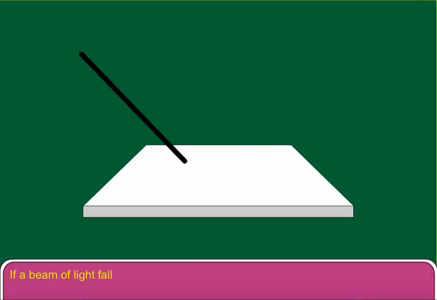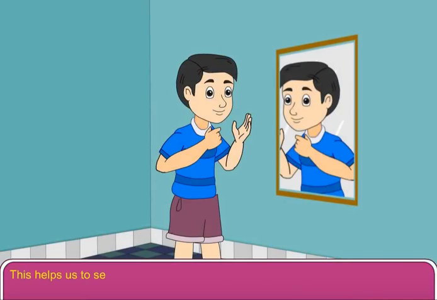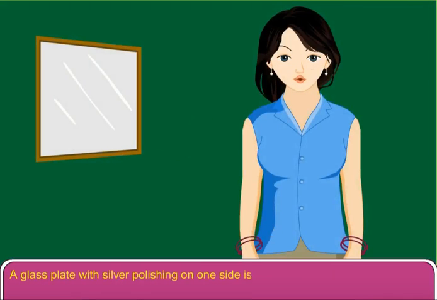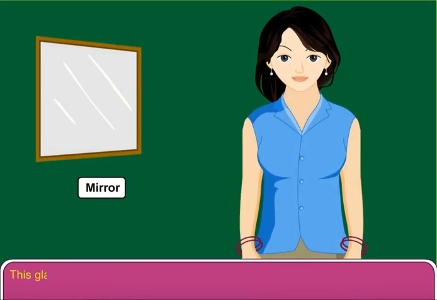If a beam of light falls on a polished shining surface, then it is reflected back. This helps us to see the image of the object kept in front of the polished surface. A glass plate with silver polishing on one side is a very good surface for the reflection of light. This glass plate is called a mirror.